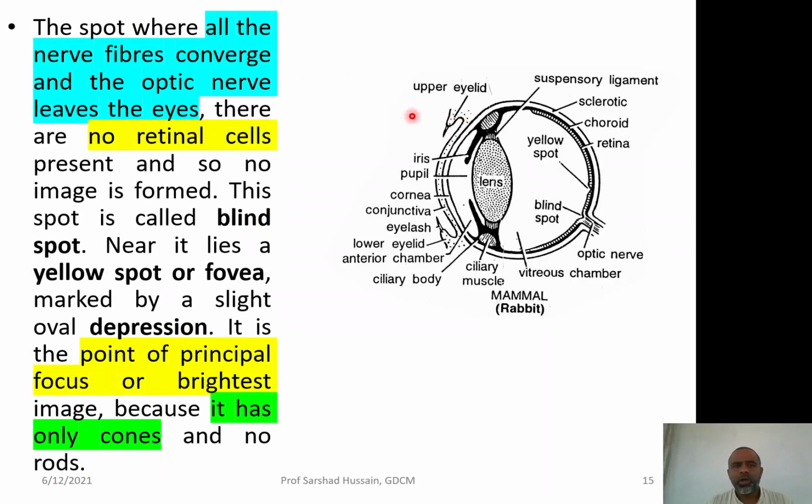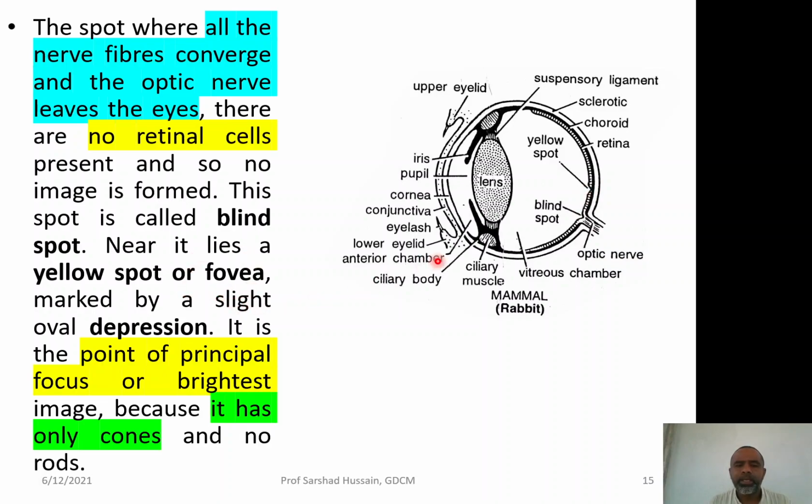Now, the spot where all the nerve fibers converge, because the whole of the eye is innervated by so many nerve fibers, and all these nerve fibers ultimately converge at a point. This point is called the blind spot, because this is the point where no rod and cone cells will be present, no retinal cells will be present. As a result, an image shall not be formed over there. So, it is called the blind spot. Now, near to it you may have another depression which is called the yellow spot, or also called the fovea.